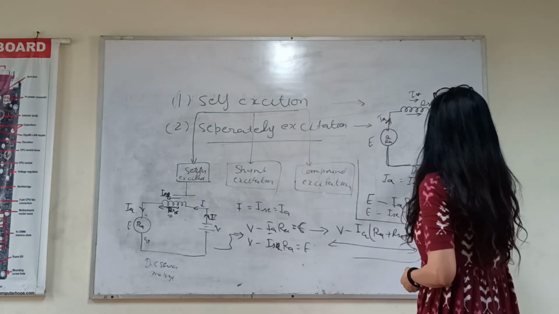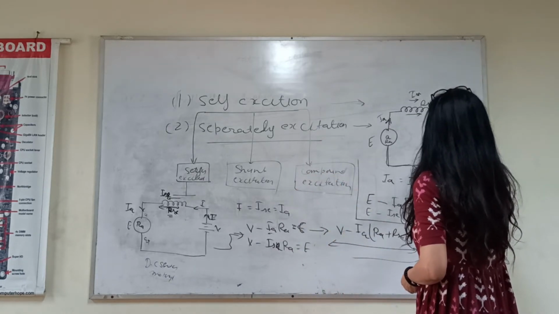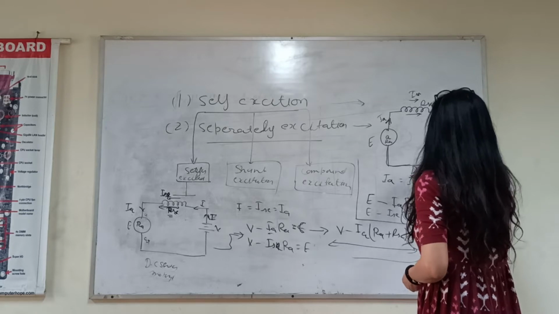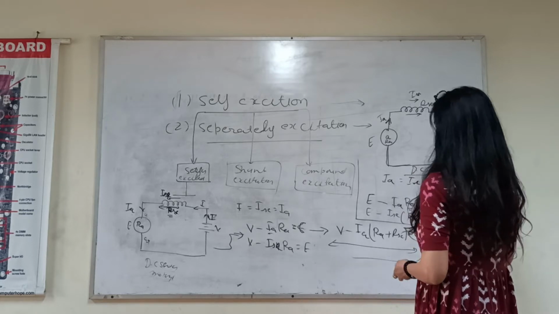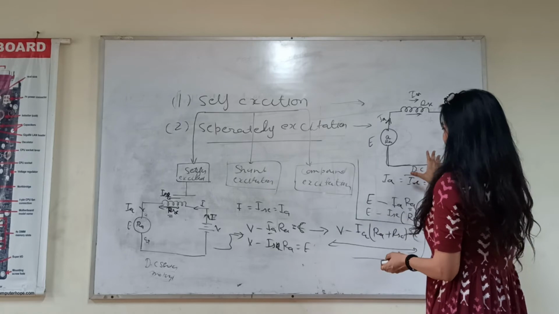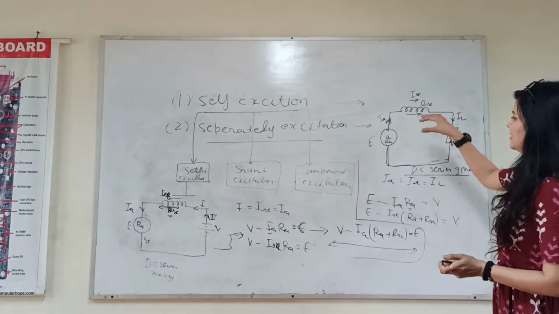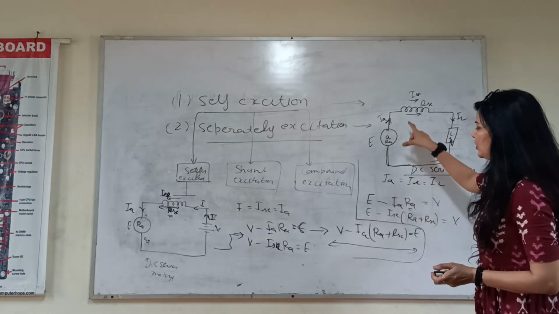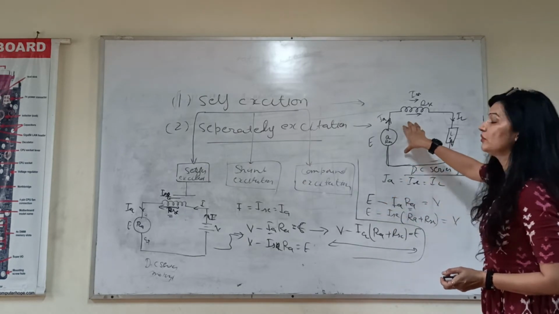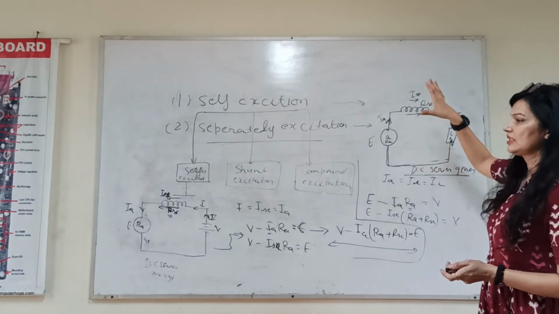This is the diagram of DC series generator. This is your DC series generator. In this case, all the diagram is same. The difference is only that we have to reduce the voltage drop from EMF, because in